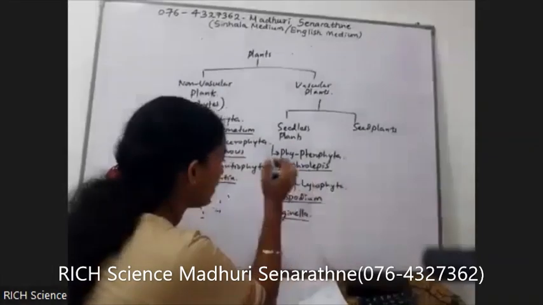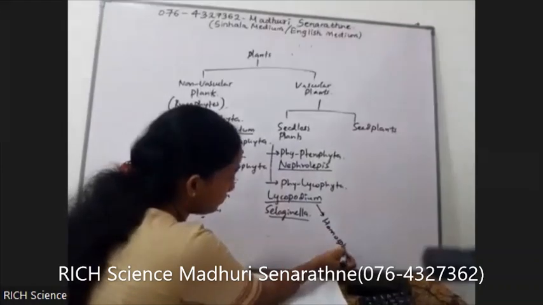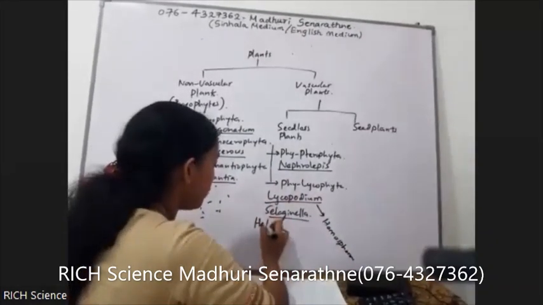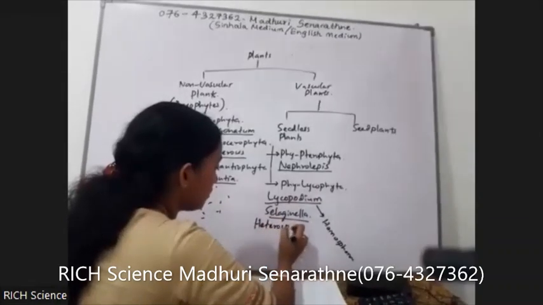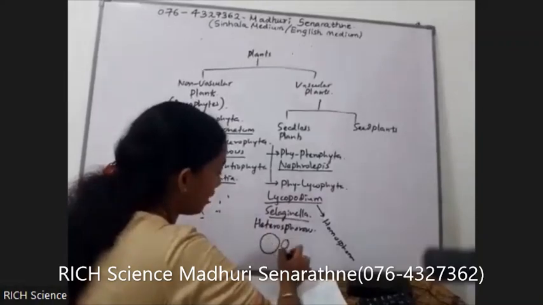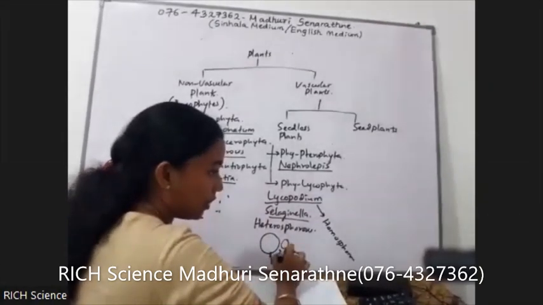Under the phylum Lycophyta, Lycopodium is homosporous, but Selaginella is heterosporous. Heterosporous means megaspores and microspores. There are two different spore types, megaspore and microspore.